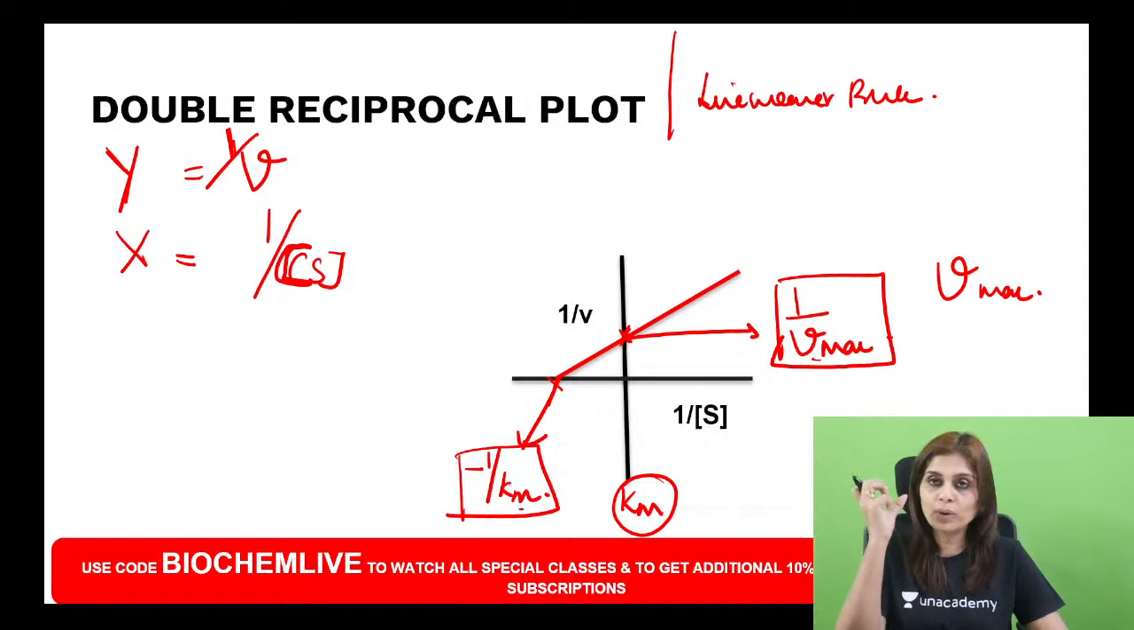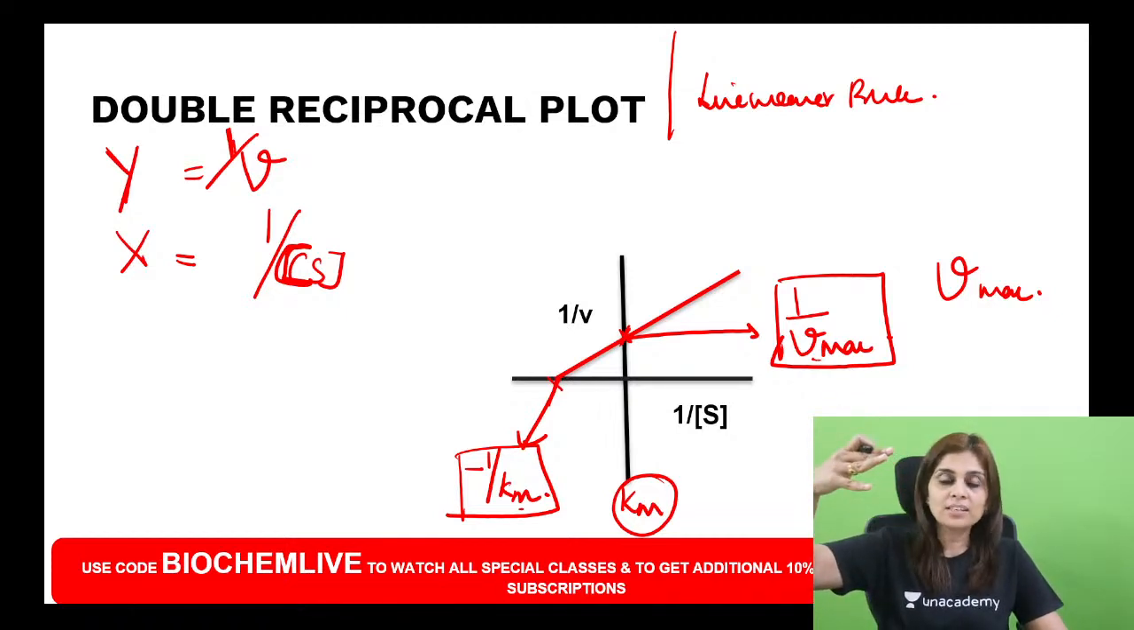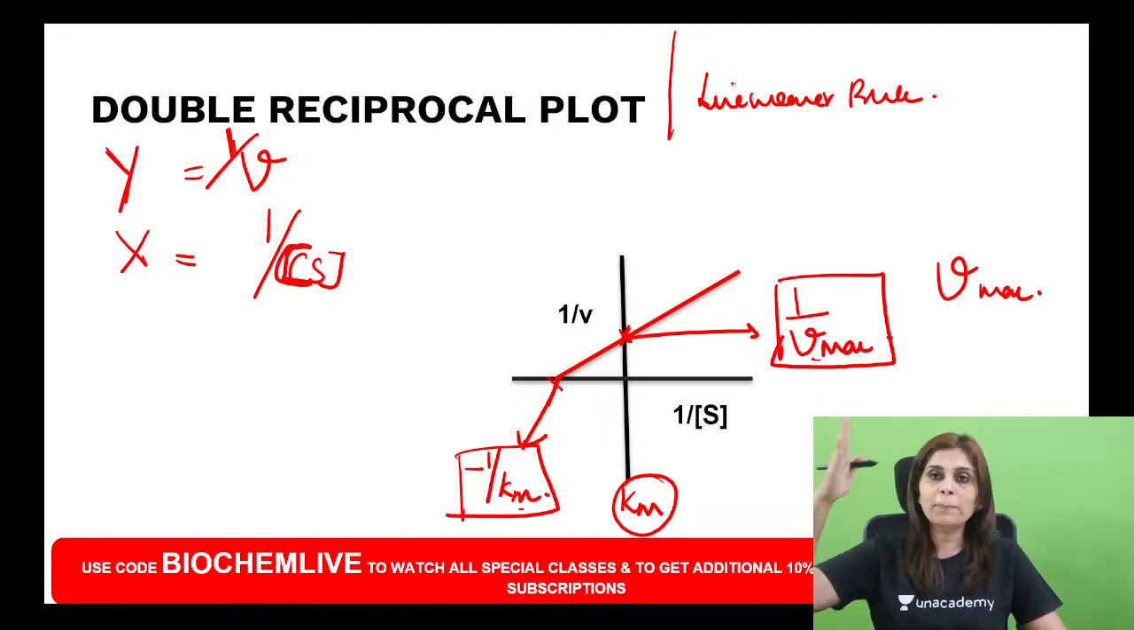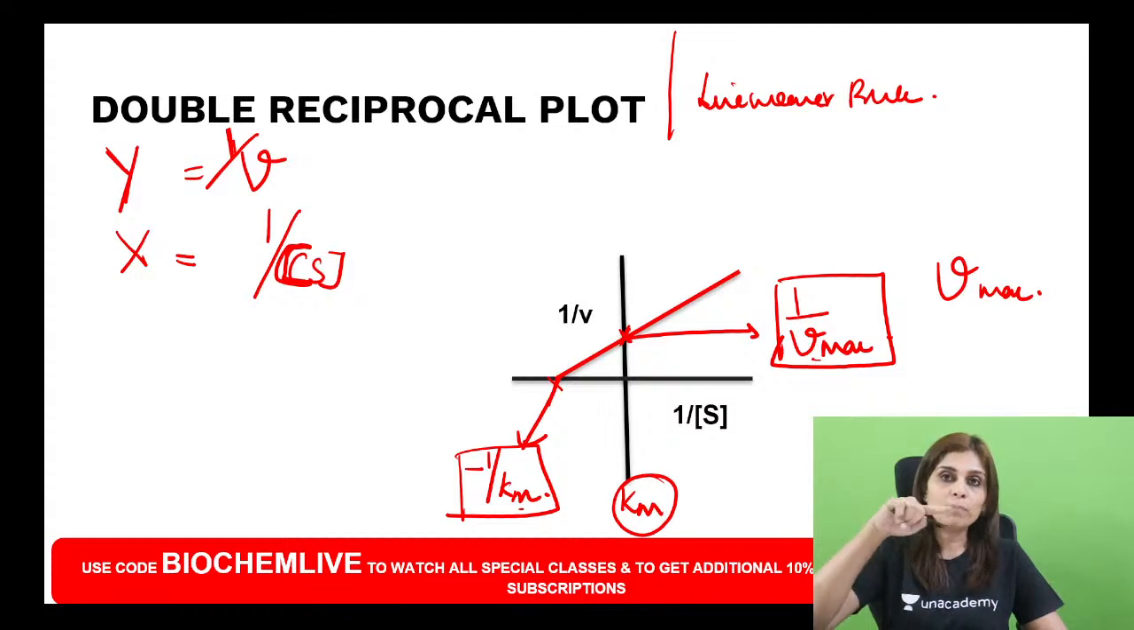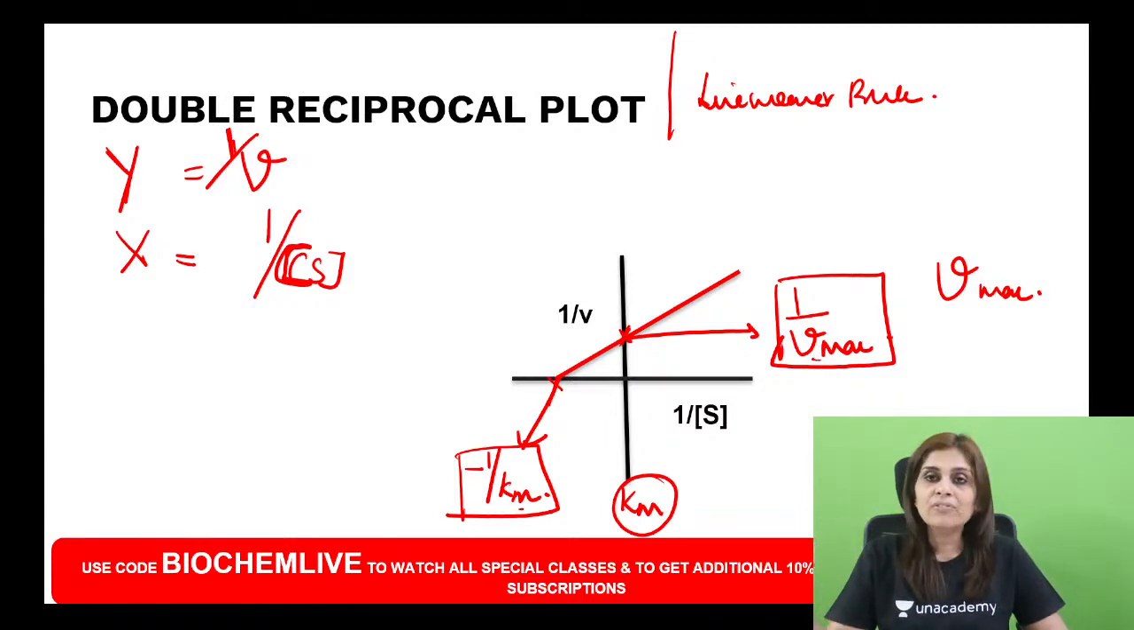If I have a new enzyme in my hand, I will subject this new enzyme to activity at various substrate concentrations. At various substrate concentrations, I will see what is the velocity. So I take a reciprocal of both this and I draw a graph with 1 by v along y-axis and 1 by s along x-axis. I will get a straight line. I will extrapolate the straight line to see at what point it cuts the y-axis. That will give me 1 by Vmax. If I take a reciprocal of that, that would be the Vmax.